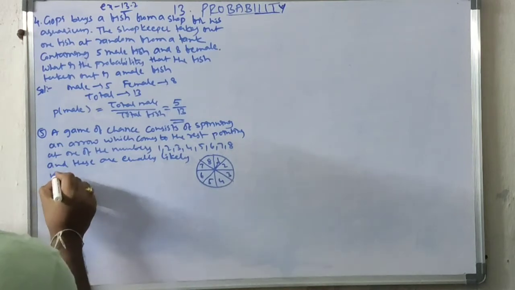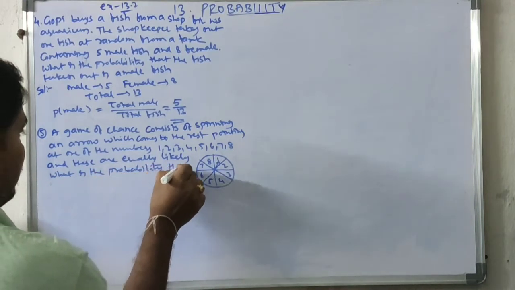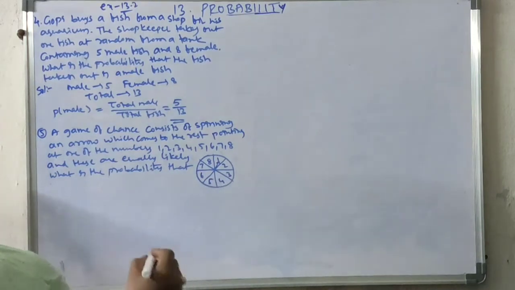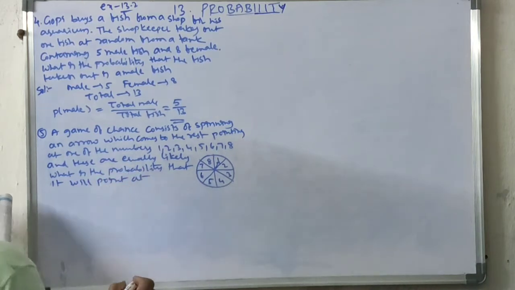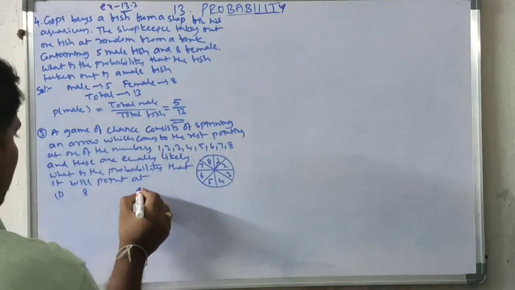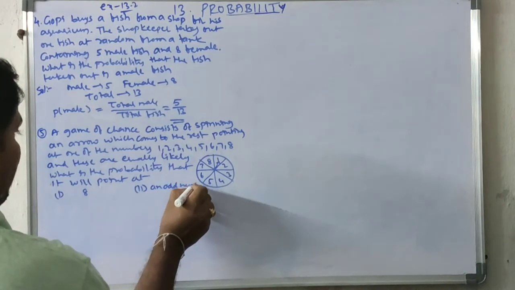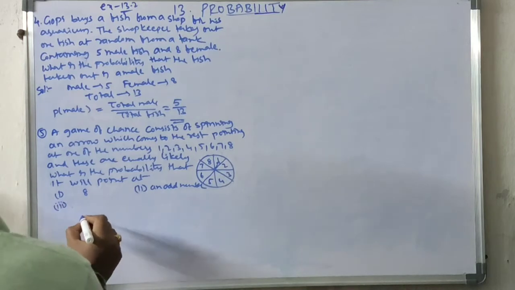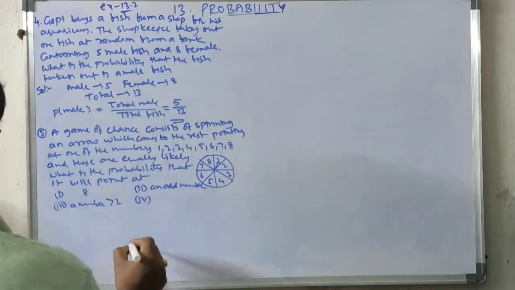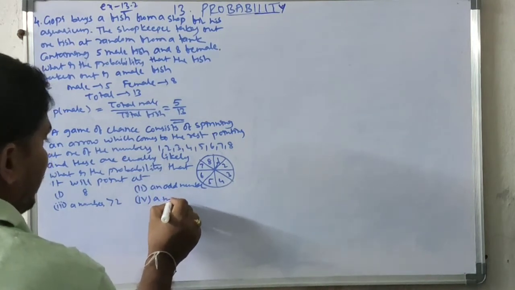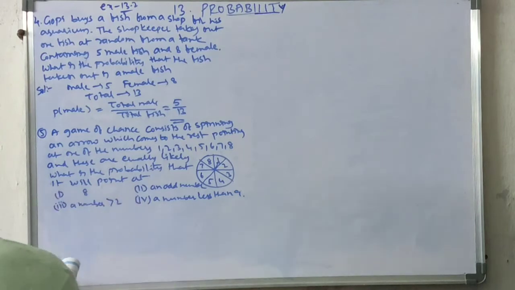What is the probability that it will point at: first, 8; second, an odd number; third, a number greater than 2; fourth, a number less than 9. Okay, so this is the question.